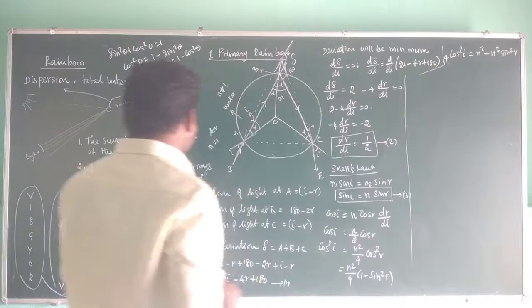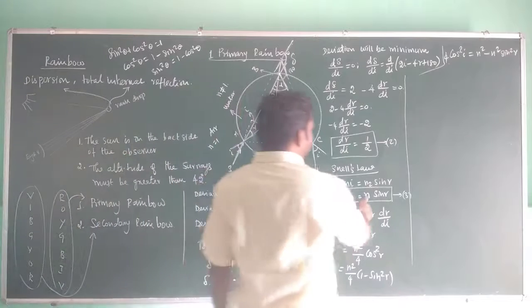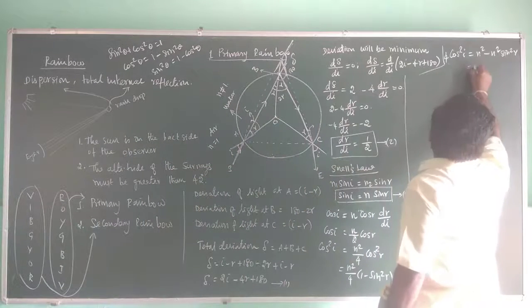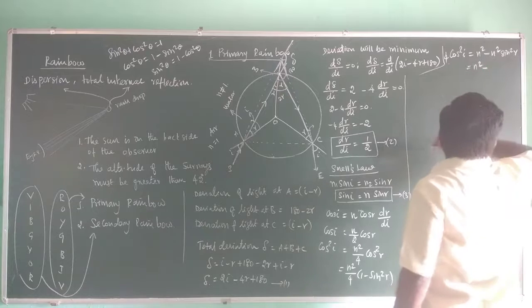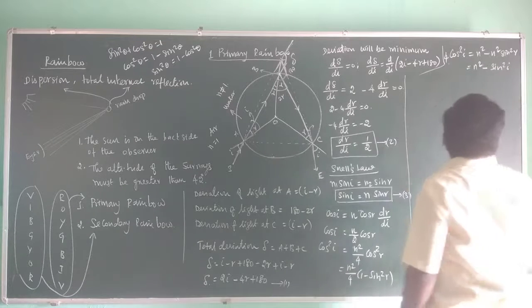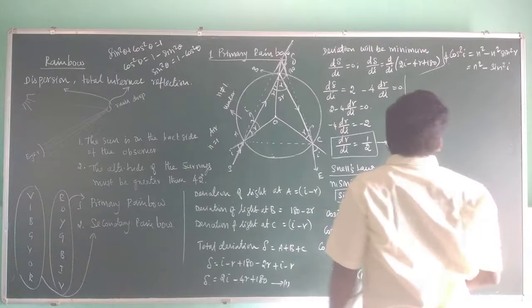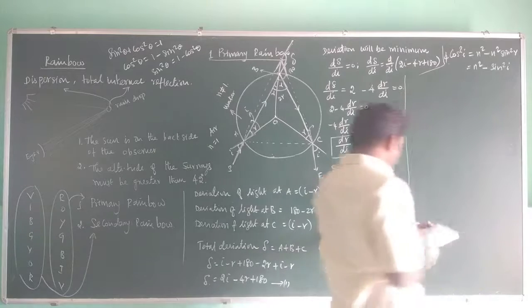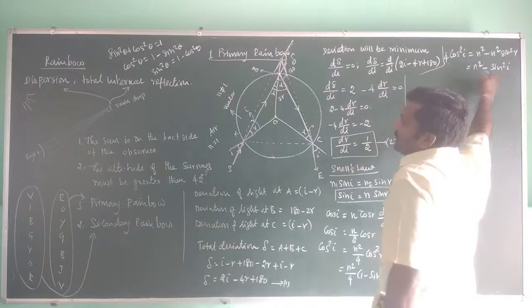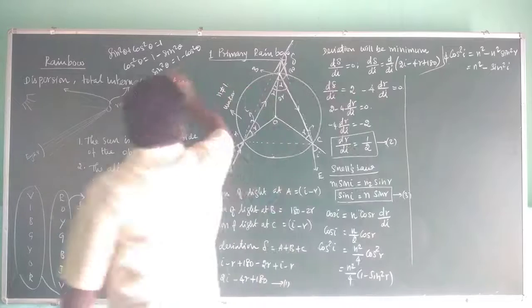But n sin r equals sin i, so here it becomes n square minus sin square i.